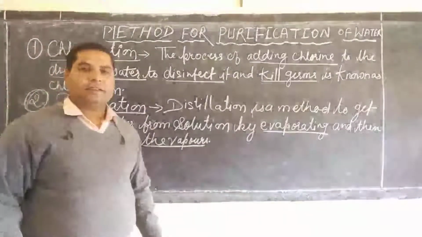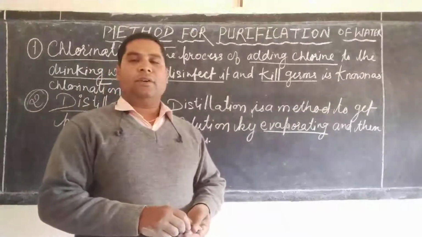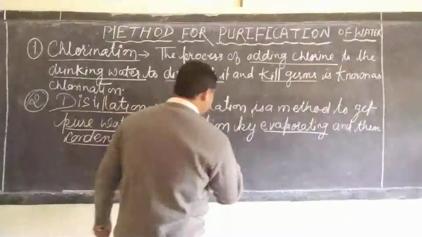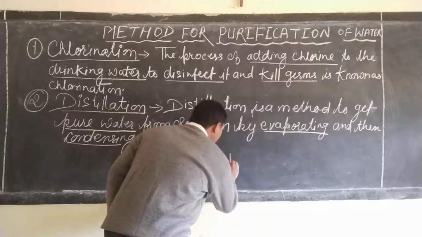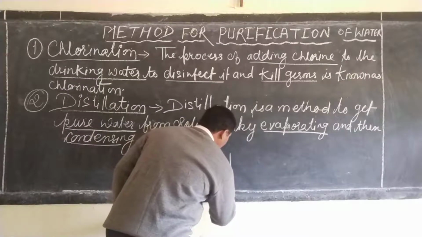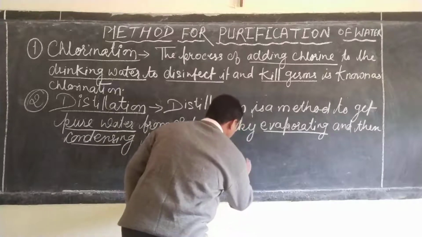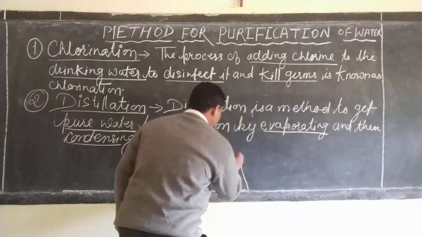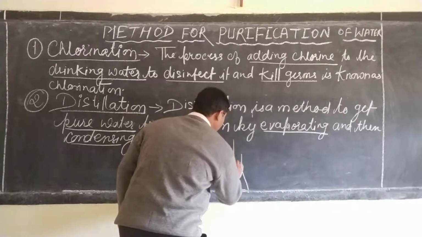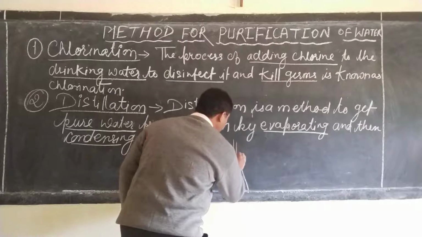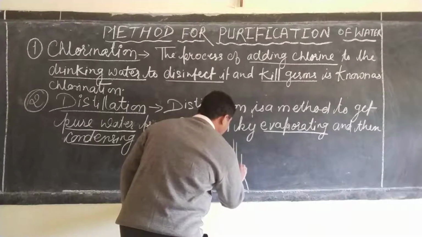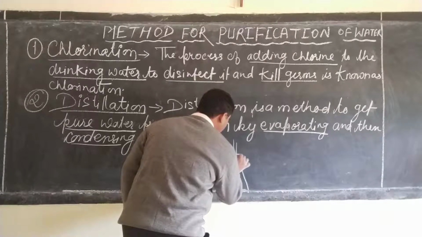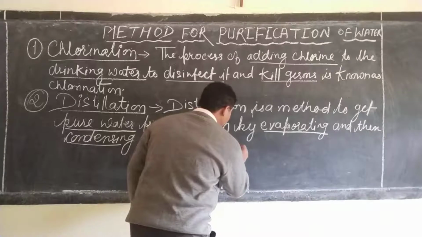Let us understand the particular method with the help of a diagram. For this, take a conical flask. Insert here a delivery tube, and the mouth is blocked by a cork.